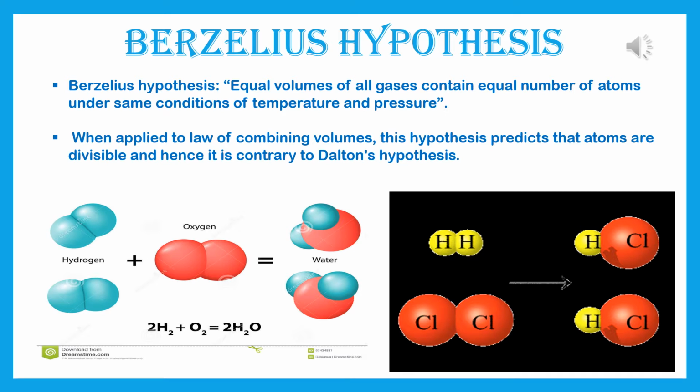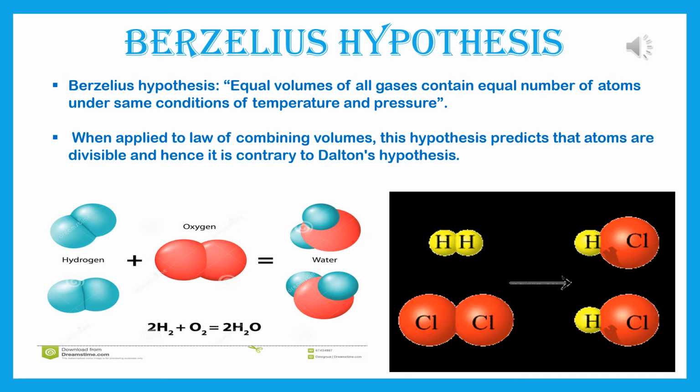Now see the diagrams. Two examples are there. First one is 2H2 plus O2 is equal to 2H2O. That means formation of water molecule. Hydrogen reacts with oxygen to form water molecule.